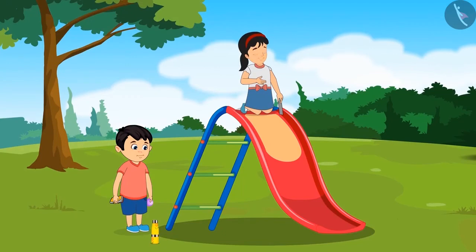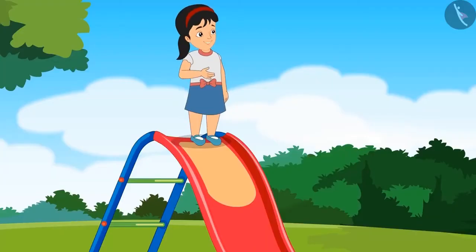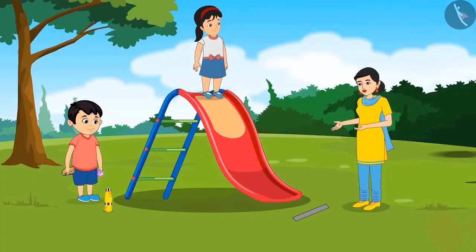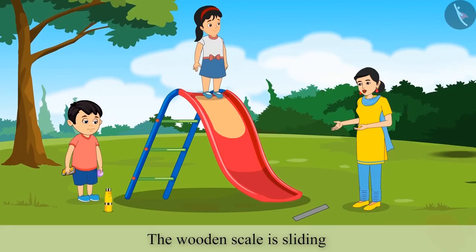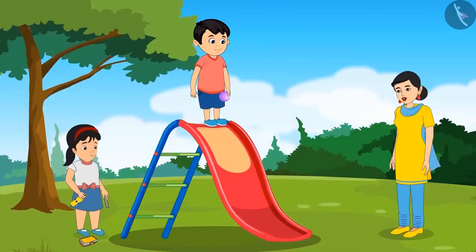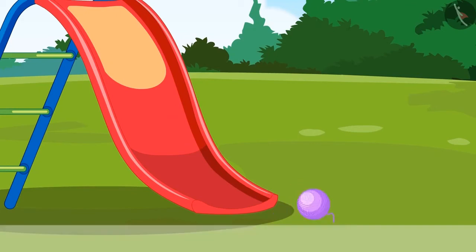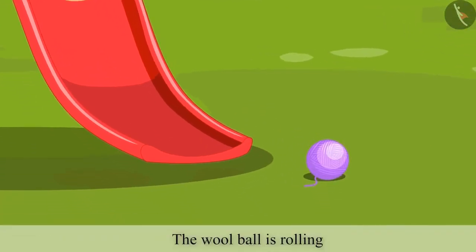Mummy, let me just try pushing this wooden scale. Look, Mummy, it slid down, isn't it? Yes, Pinky, this wooden scale slid down. Mummy, may I try and push this woolen ball? Yes, Chotu, why don't you try? Mummy, this ball of wool rolled and came down.